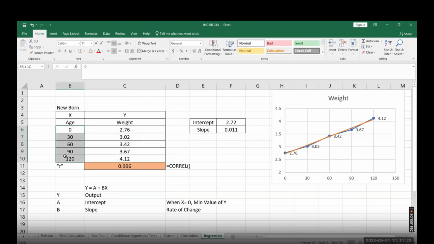So every day, baby is gaining a weight of approximately 0.01 kg.